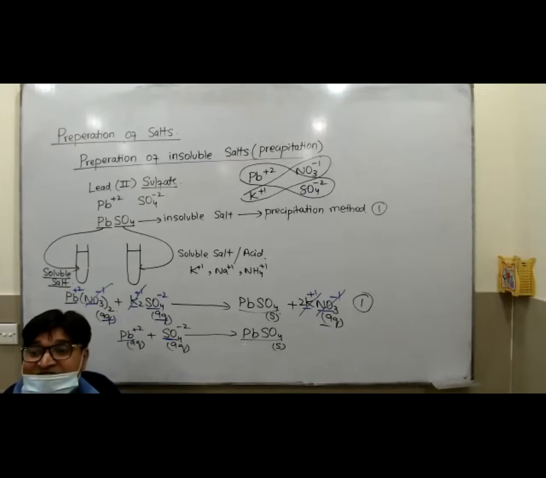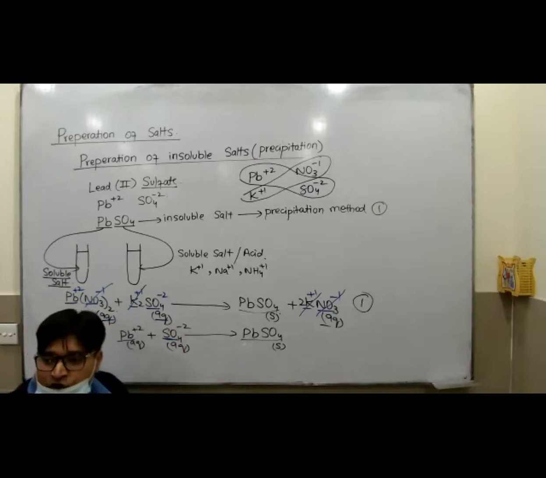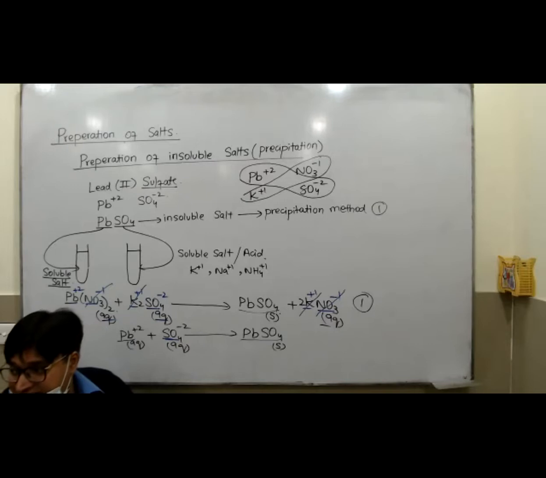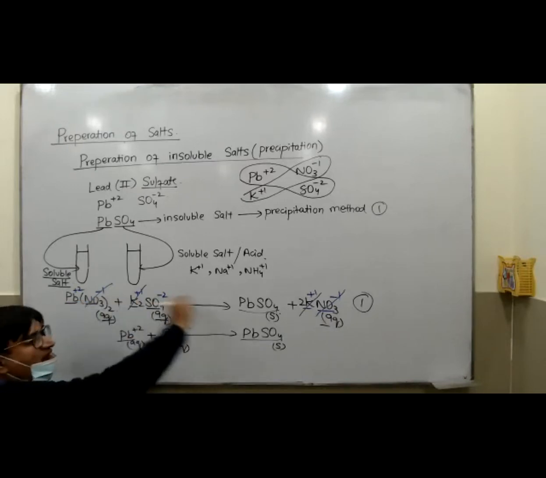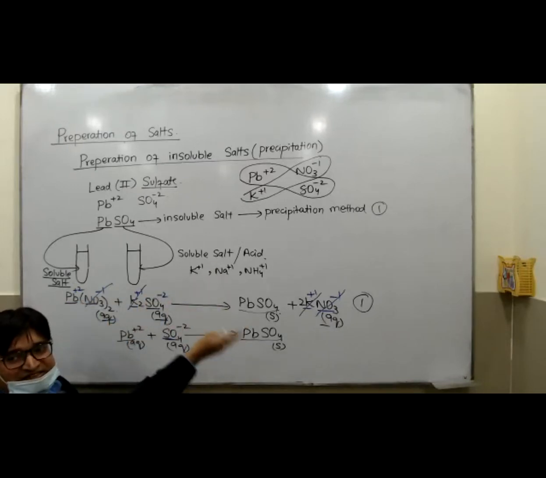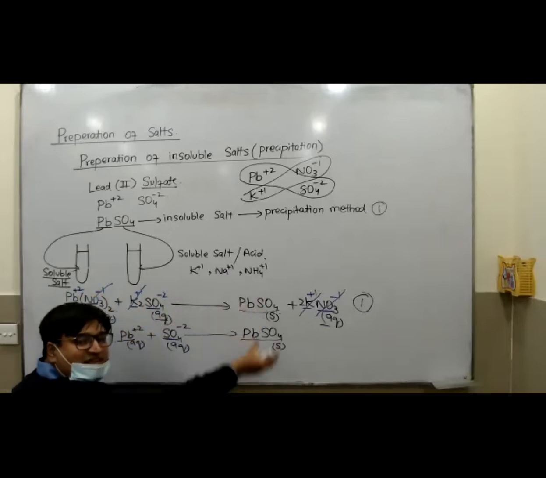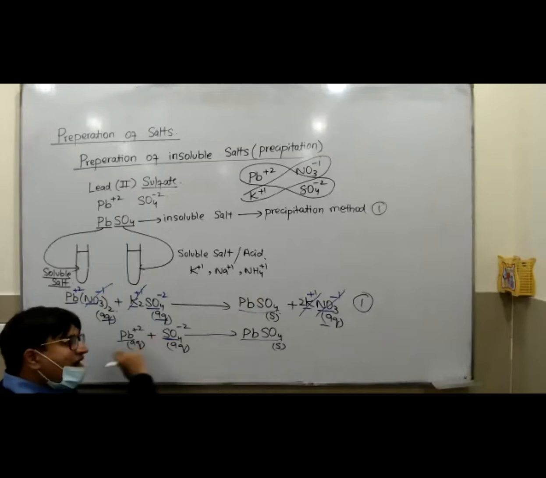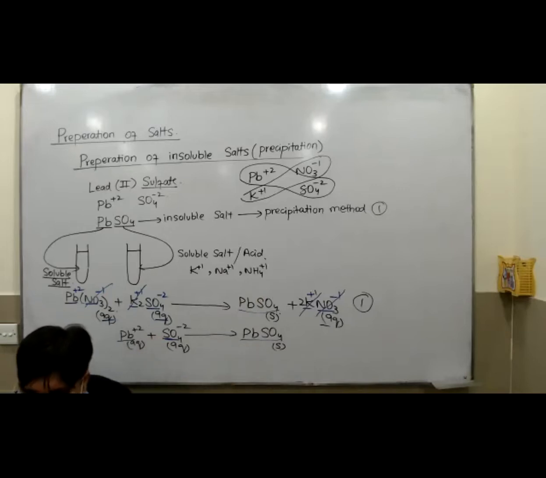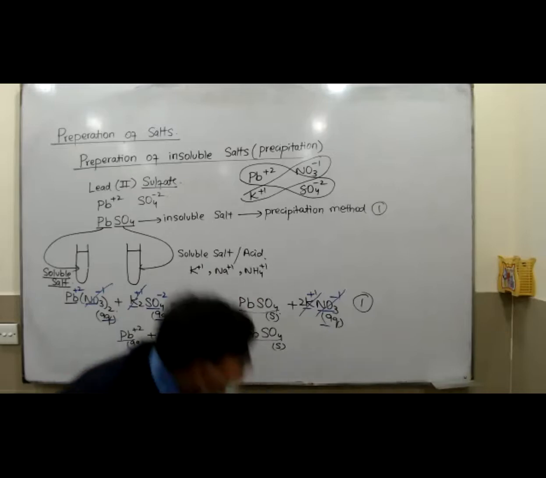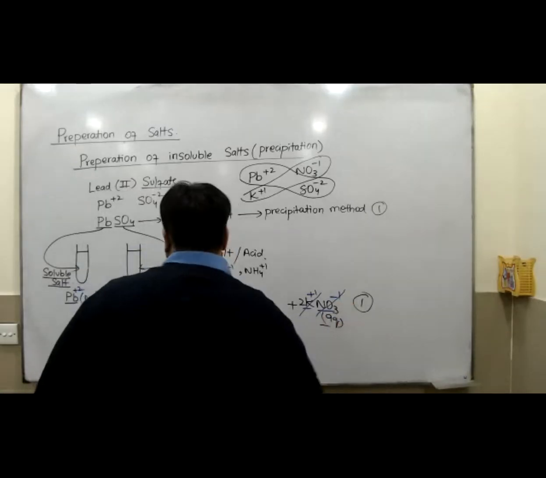So always remember, whenever you want to make the ionic equation, the method is very simple. Just make the ions of those things which are aqueous, which are soluble in water. Don't make the ion of solid, liquid, or gas. Just make the ions, cut the ions present on both sides, and whatever ions are left, just write it up. That will be the ionic equation. Is it clear? Now, this is of 1 mark.